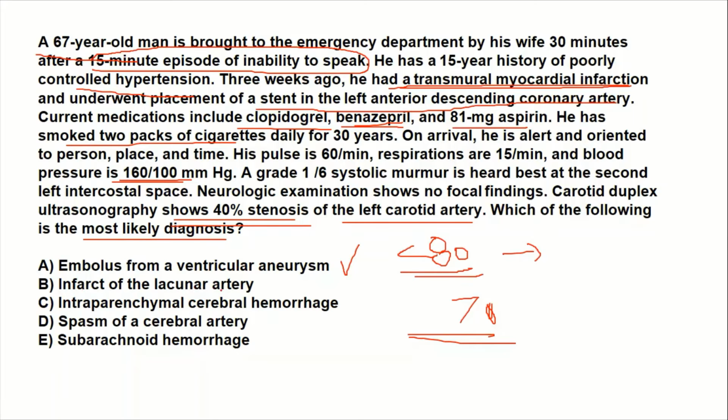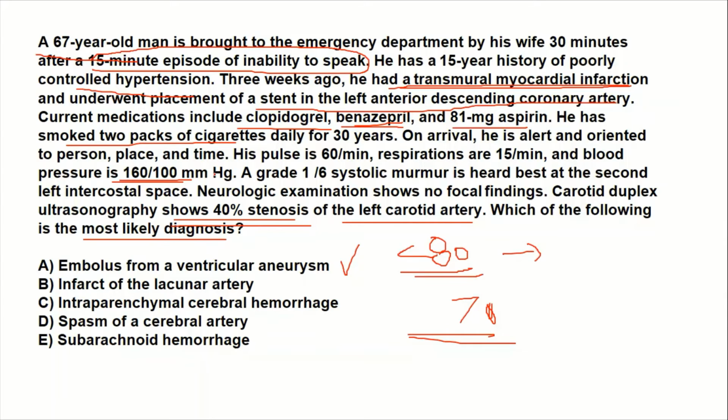Infarct of the lacunar artery, this is a wrong answer, because lacunar arteries are the smaller arteries supplying the capsuloganglionic region of the brain, such as the pons, the basal ganglia, thalamus, these regions. So if there is infarct of the lacunar artery, it is going to cause contralateral hemiparesis or hemiplegia, right?